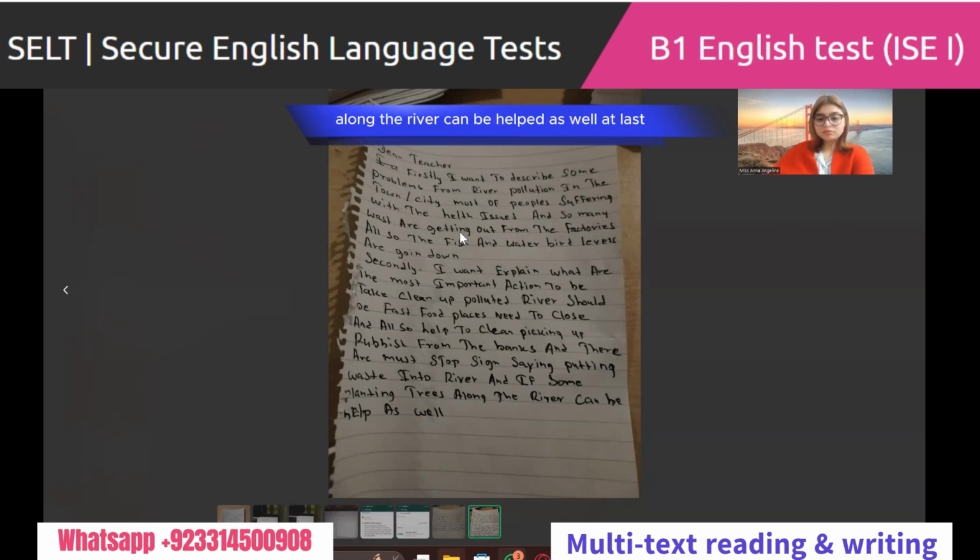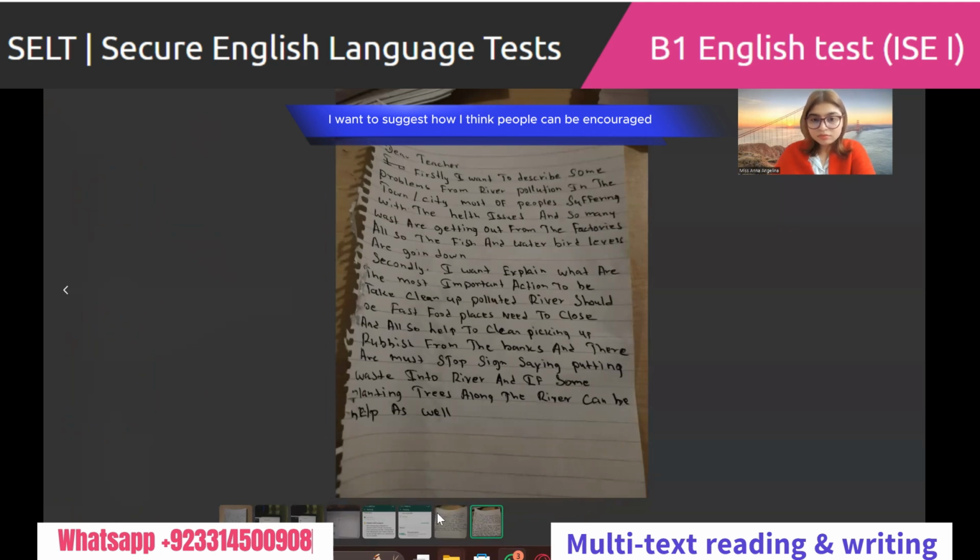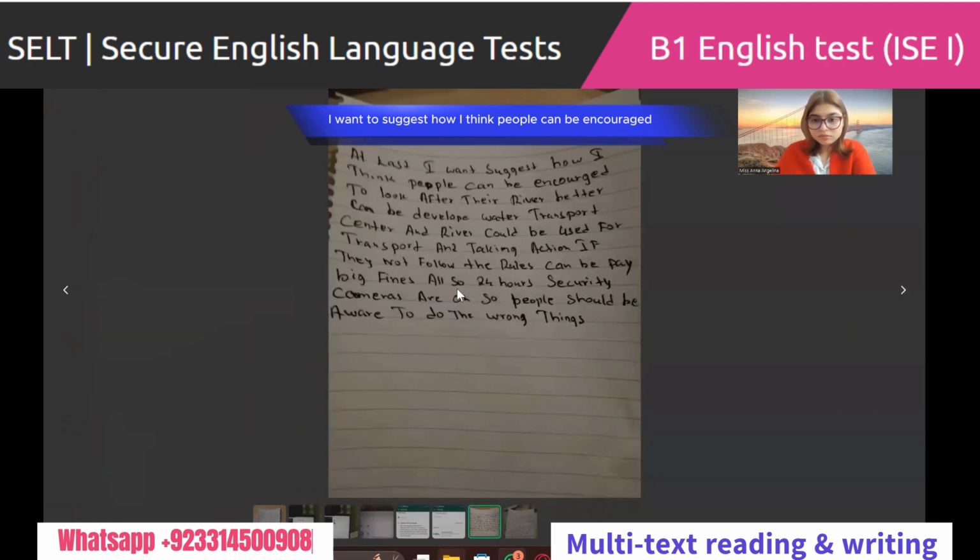At last, I want to suggest how I think people can be encouraged to look after their river better. Can be developed water transport center, and river could be used for transport, and taking action if they don't follow the rules. Can be pay big fines. Also 24-hour security cameras are on, so people should be aware to do the wrong thing.